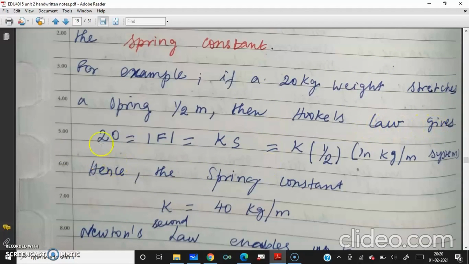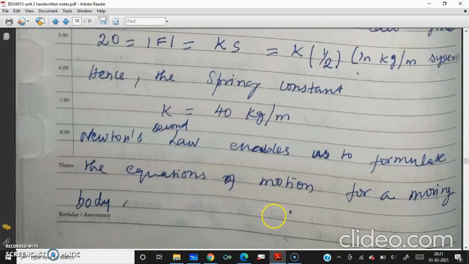Then Hooke's law gives F, that is 20, equal to K into S. So K, how much it is getting stretched, S is half a meter. So you'll get the spring constant K as 20 into 2, that is 40 kilogram per meter.